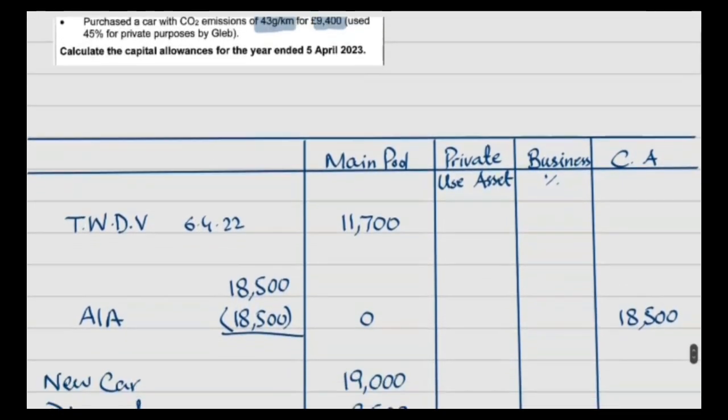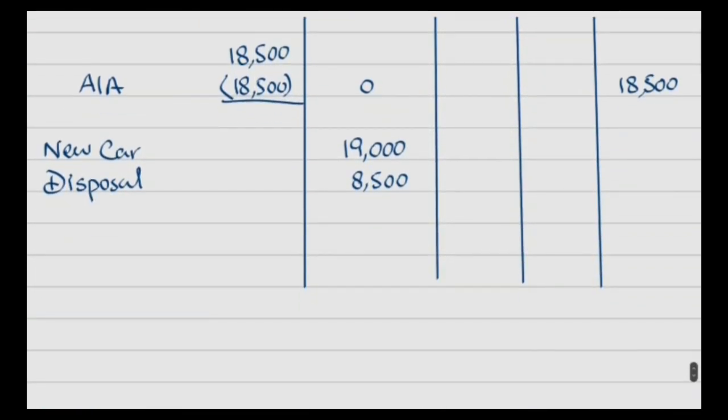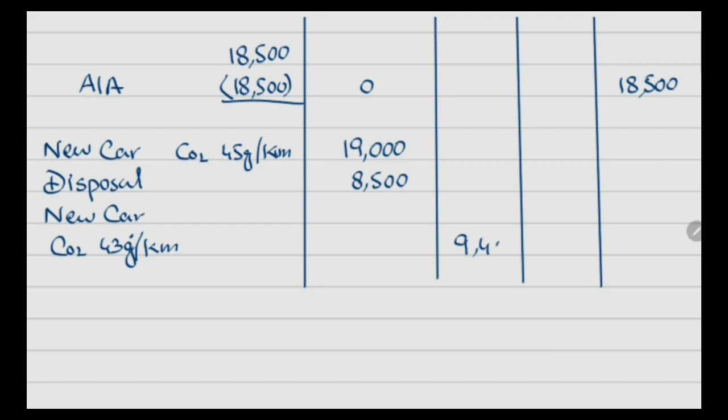So first it will be recorded in the private use asset column. So it will be recorded here, 9,400.